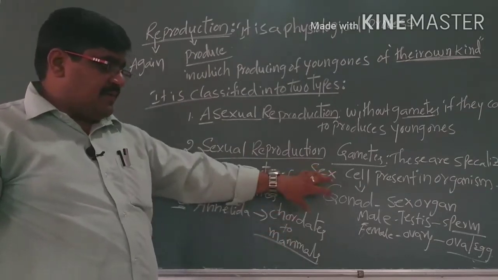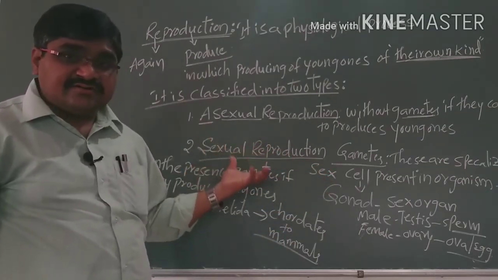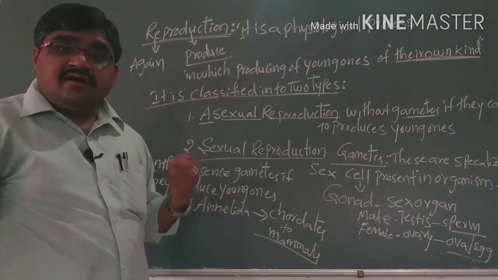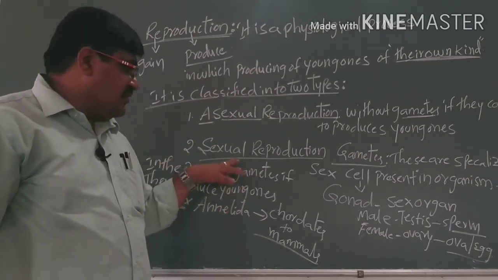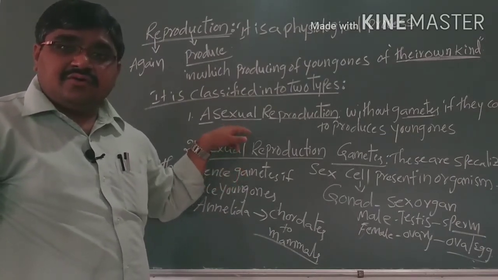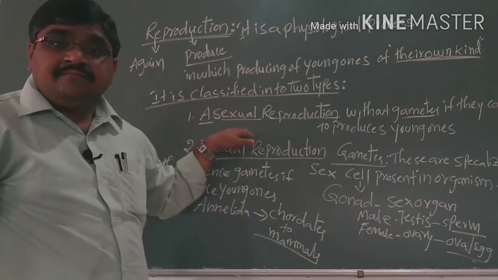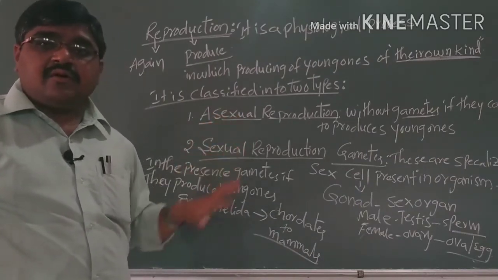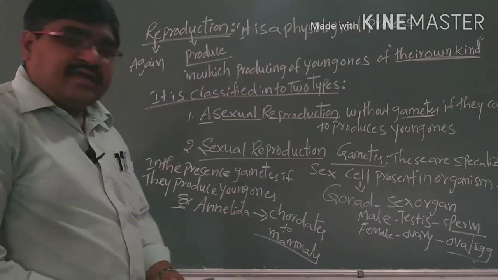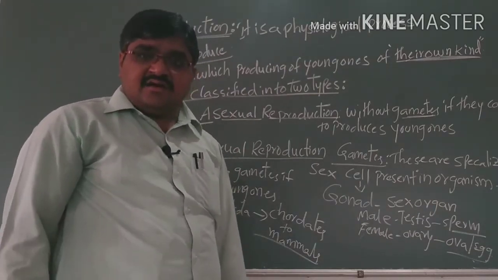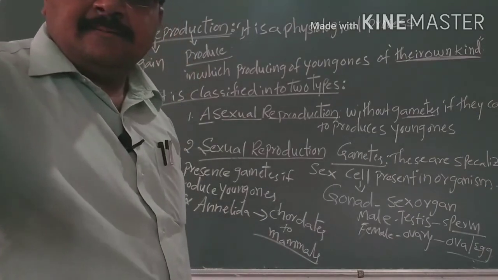If organisms reproduce in the presence of gametes, we call it sexual reproduction. In the absence of gametes, we call it asexual reproduction. Now we will discuss how sexual reproduction takes place.